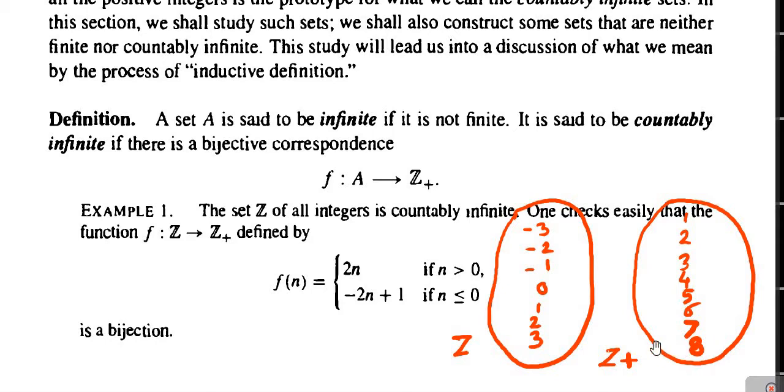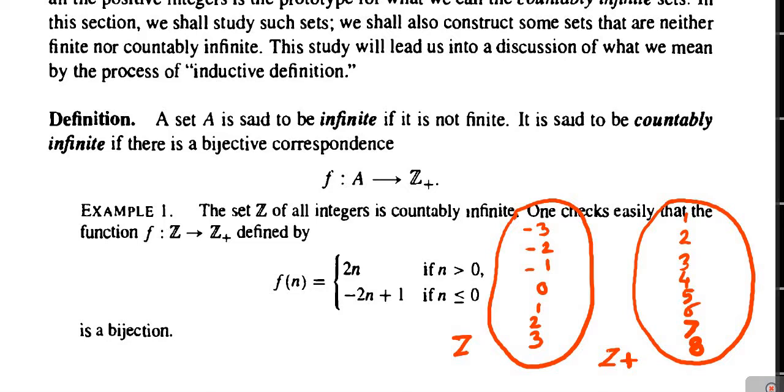Now, by using arrows, we will show the images of elements of the domain in the range set. I am going to show that using blue colored arrows. How is the function defined here? If n is greater than 0, then f of n is equal to 2n, that is, twice n. Since 1 is greater than 0, the image of 1 will be 2 into 1, that is 2.